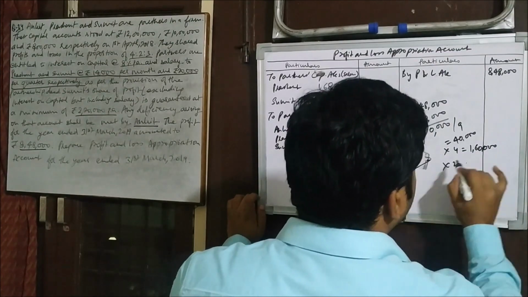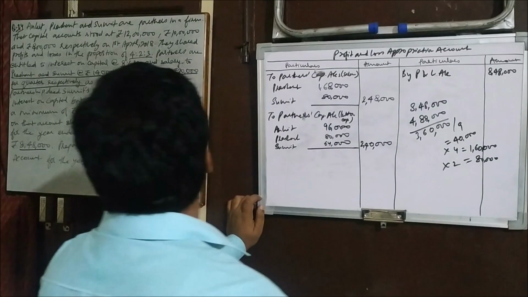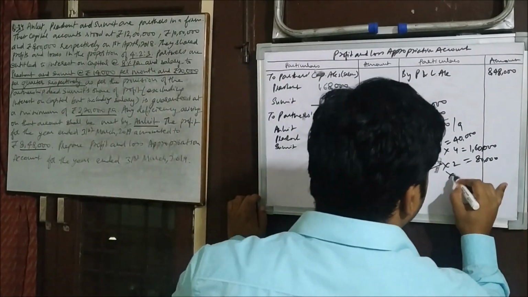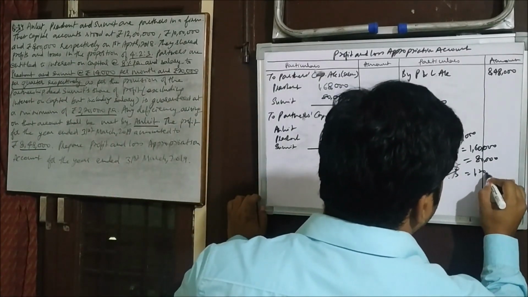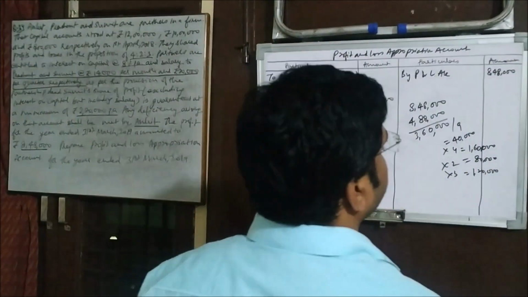And for Prashant we need to multiply with 2. So he is going to get 80,000. And for Sumit we need to multiply with 3. So he is going to get 1,20,000. So this is the amount of profit they are supposed to get.